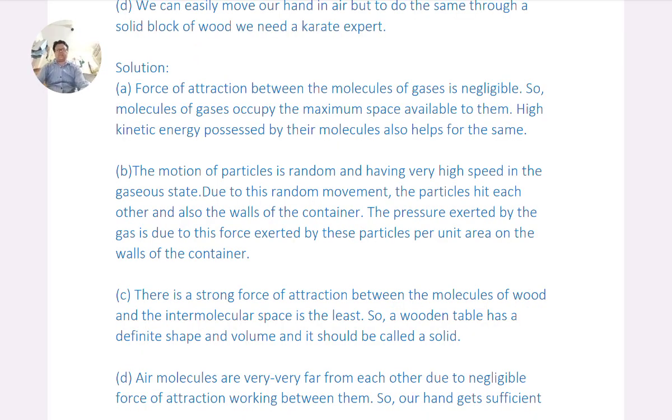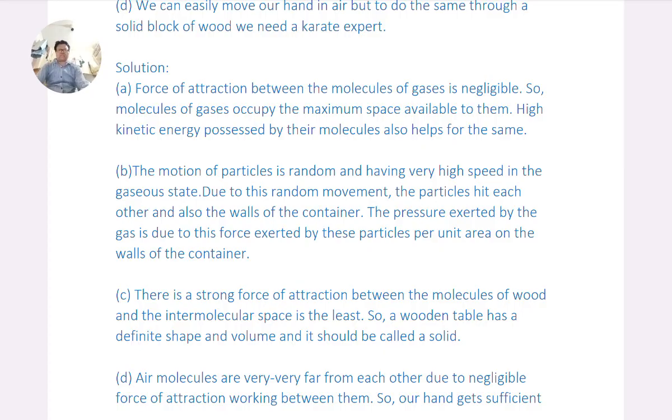Answer of question B. The motion of particles is random and having very high speed in the gaseous state. Due to this random movement, the particles hit each other and also the walls of the container. The pressure exerted by the gas is due to this force exerted by these particles per unit area on the walls of the container.